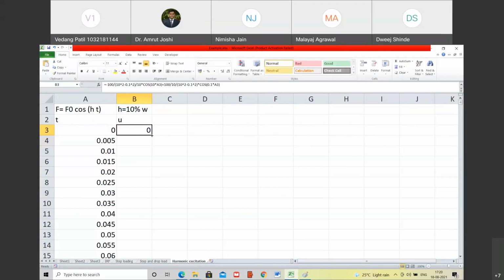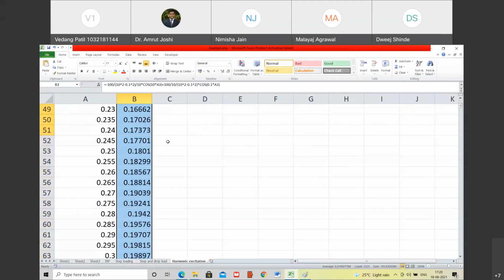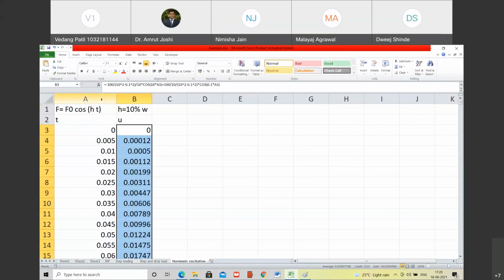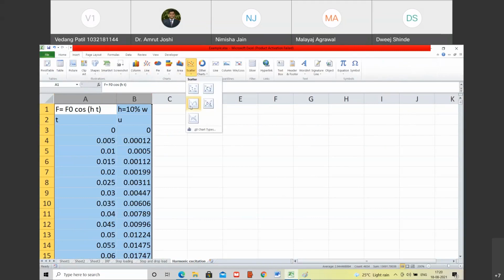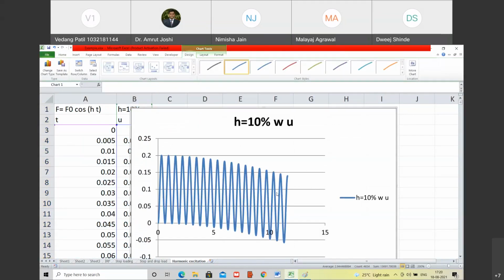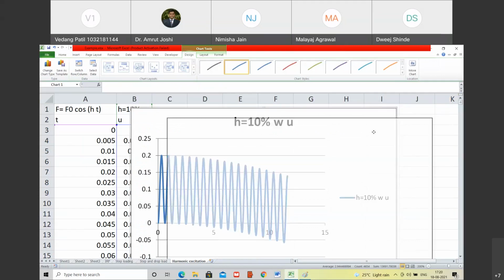चलो. So this is how the graph looks like. Now this is how the response looks like. So I am going to plot it. Let us see how is the response. क्या गड़बड़ की है देखो जरा.